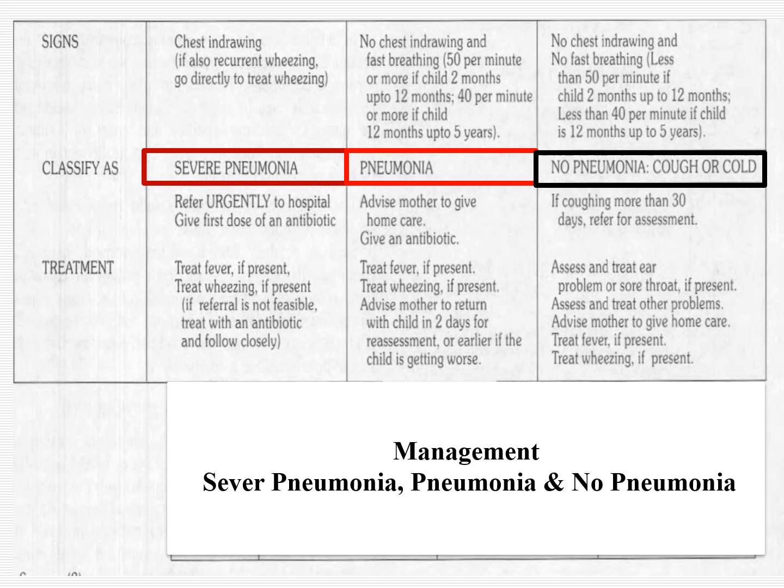So in a nutshell, this is the management of severe pneumonia and no pneumonia. If you label the child as having severe pneumonia, then we have to refer that child urgently to a higher center after giving the first dose of an antibiotic. We have to treat the fever or the wheezing if they are present. If we label the child as having non-severe pneumonia or a cold and cough, we can advise home care with adequate instruction for the mother for the follow-up.